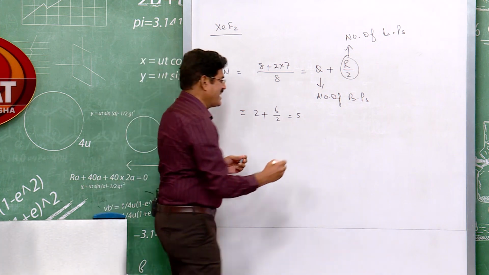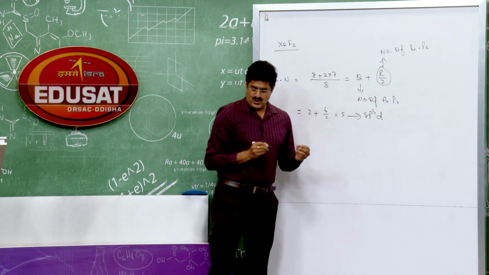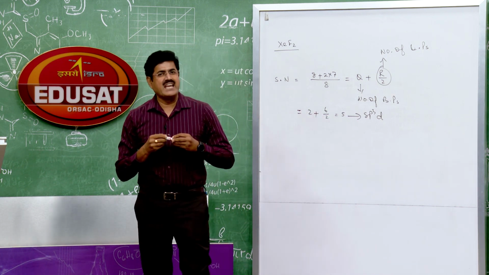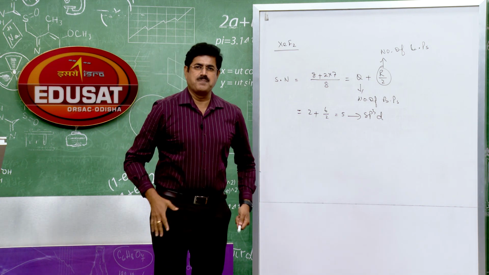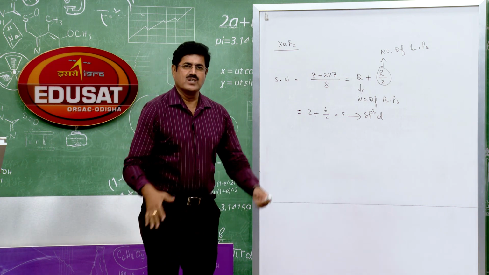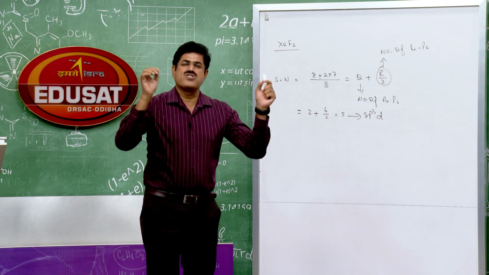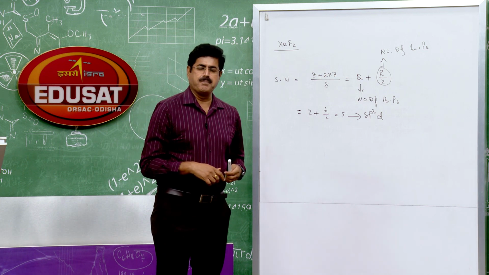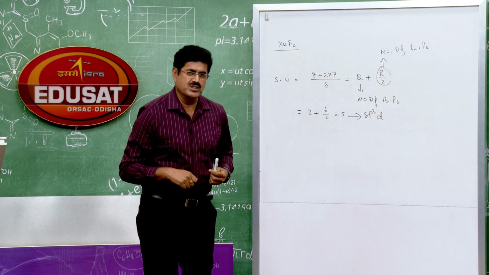Yes, it is sp3d. So in XeF2, xenon is sp3d hybridized, and the 5 sp3d hybrid orbitals are arranged in space with trigonal bipyramidal geometry. I repeat, trigonal bipyramidal geometry for sp3d hybridization.